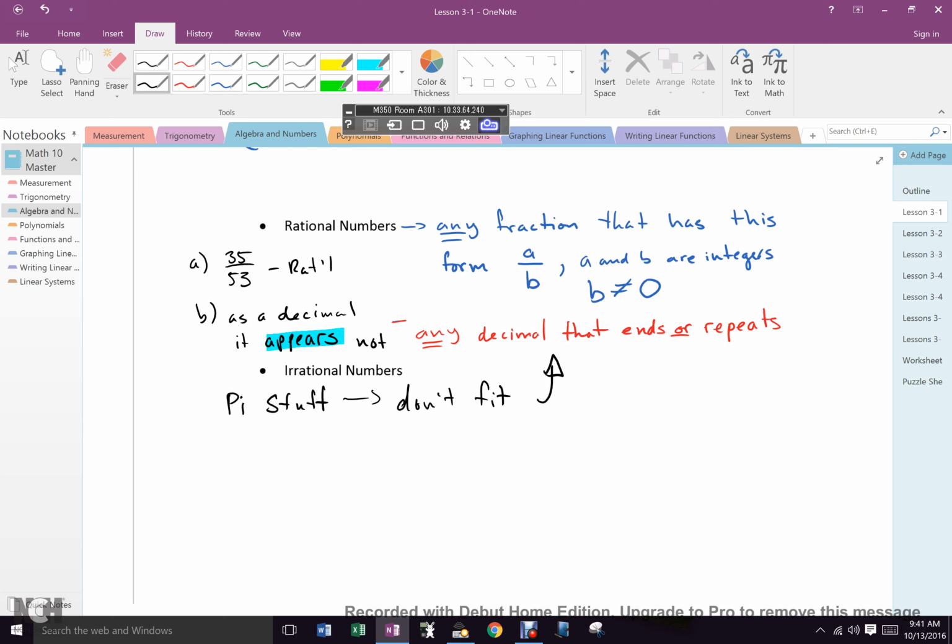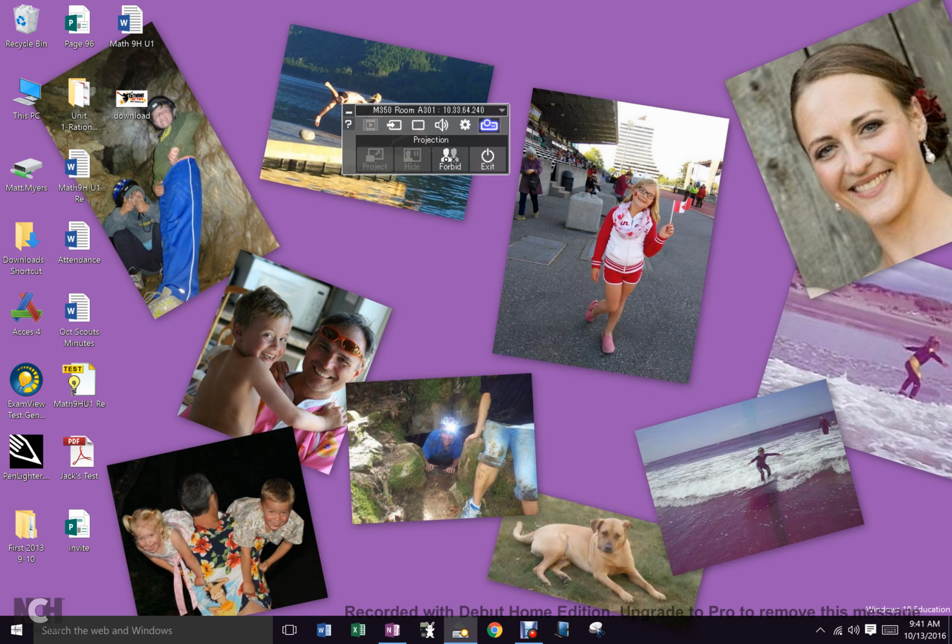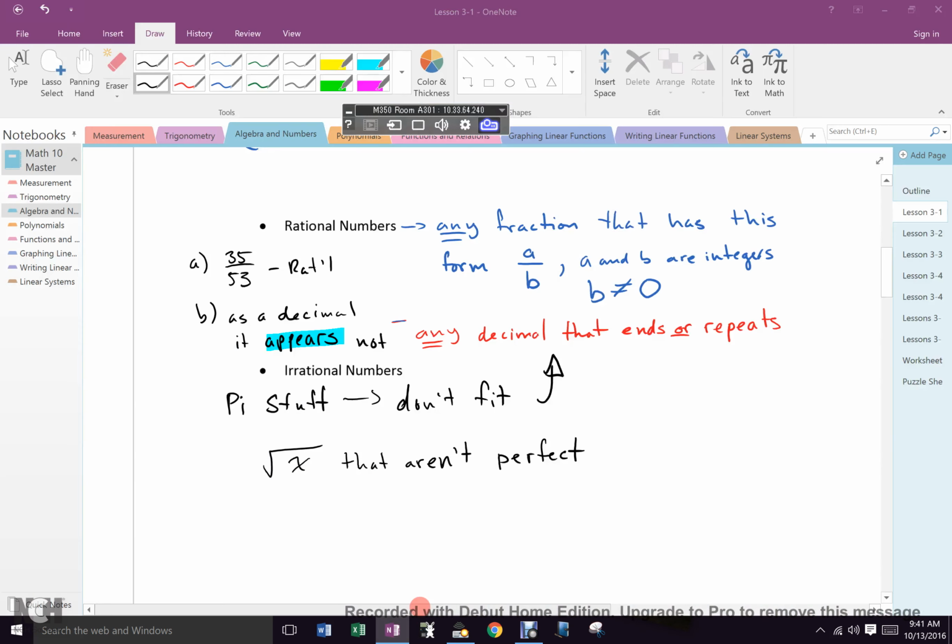And they are, for our purposes, the square roots of any number that aren't perfect. Okay? So what do I mean by that? What is a perfect square? Each side's equal. So there's a bunch of easy ones, right?